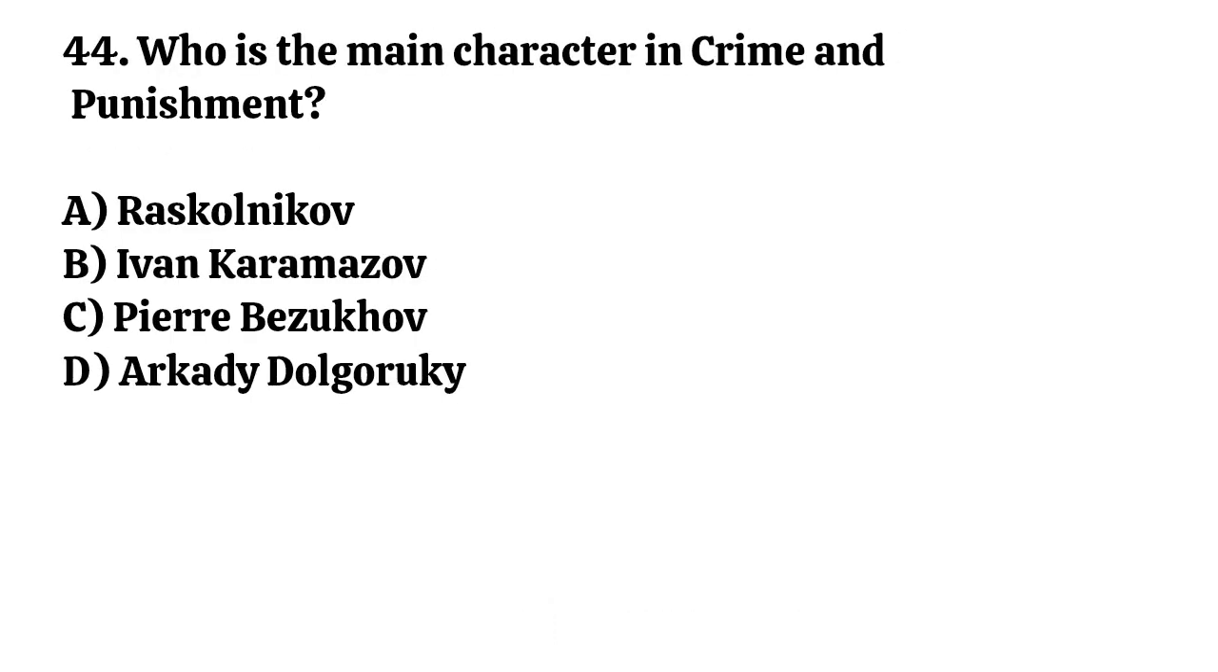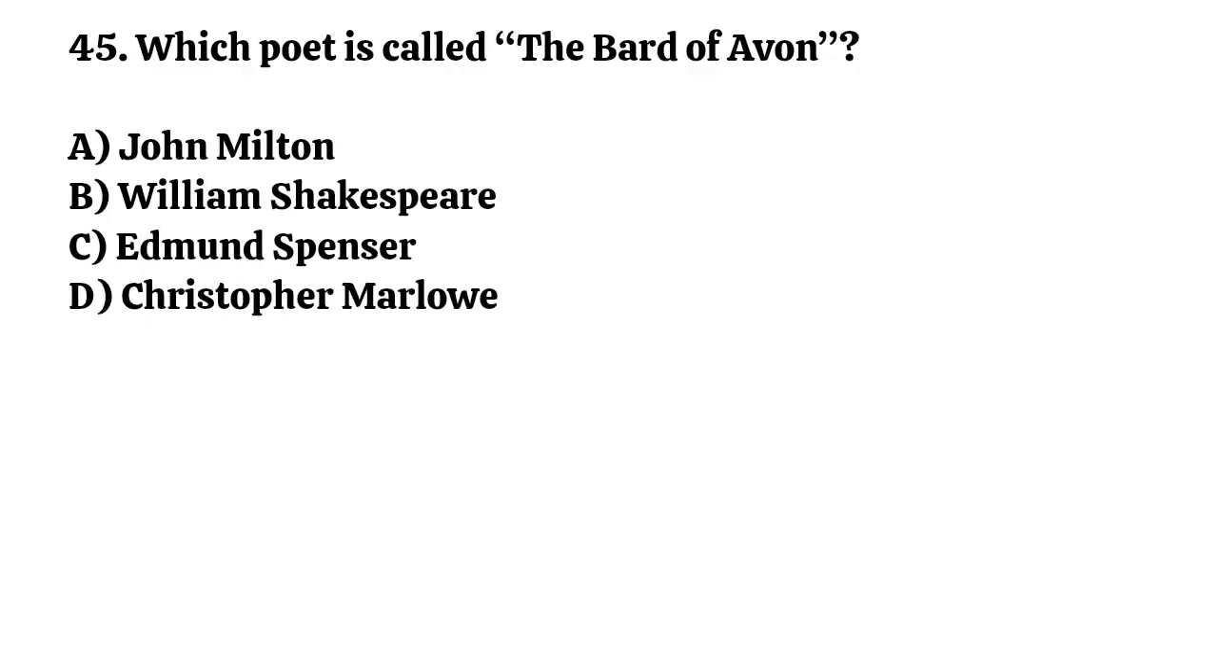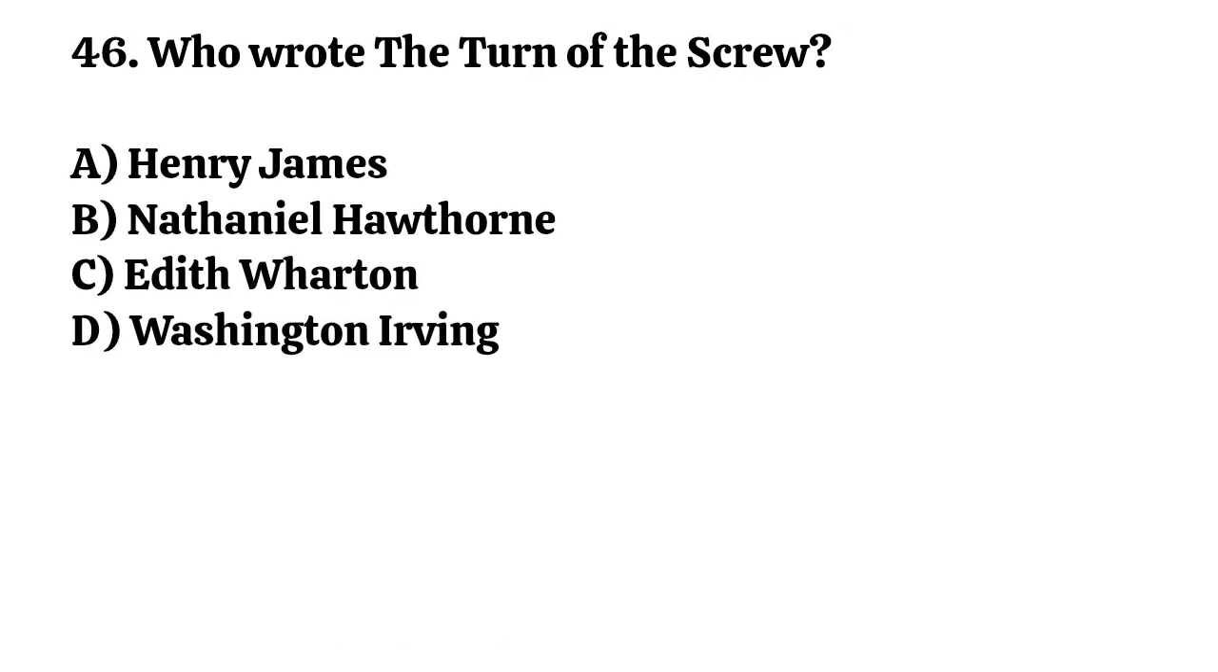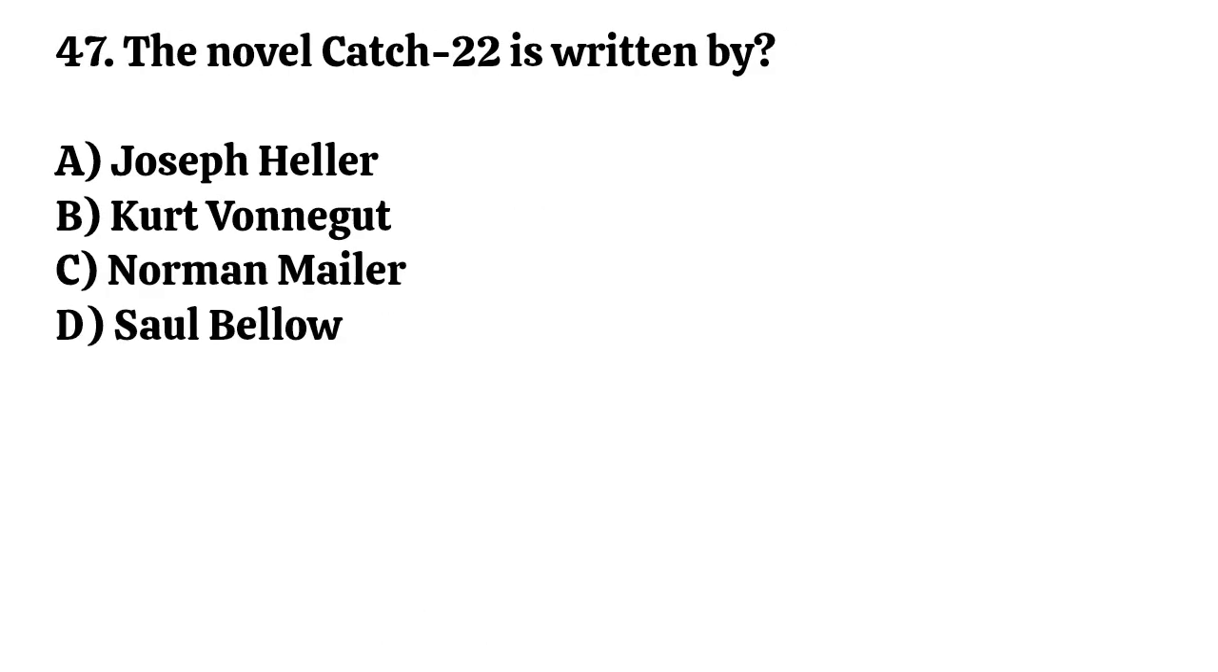Question number 44. Who is the main character in Crime and Punishment? Correct option is A. Raskolnikov. Question number 45. Which poet is called the Bard of Avon? Correct option is B. William Shakespeare. Question number 46. Who wrote The Turn of the Screw? Correct option is A. Henry James. Question number 47. The novel Catch-22 is written by? Correct option is A. Joseph Heller.